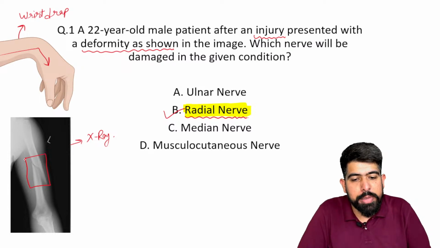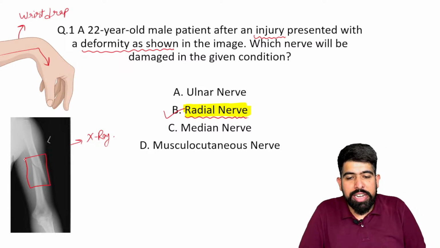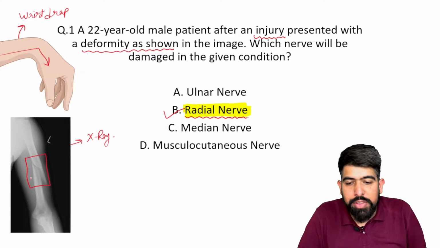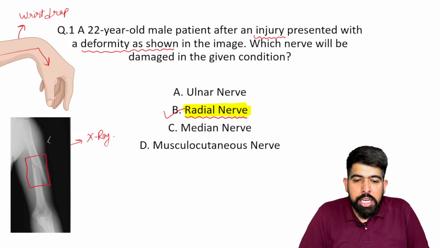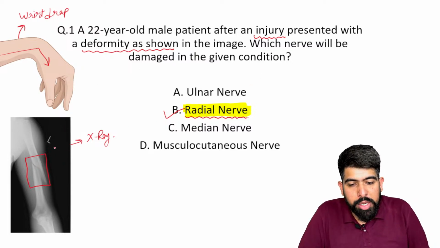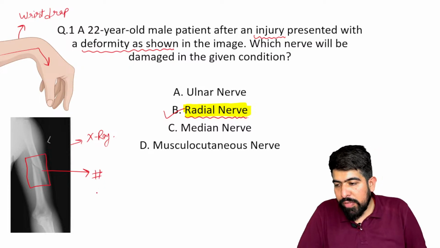The shaft of the humerus is fractured, so which nerve will be injured? That is also your radial nerve. So please remember, through the shaft of the humerus, the radial nerve is passing from here. So I hope you remember the two important points. First, you saw that the shaft of the humerus is fractured. Yes, the fracture of the shaft of the humerus.